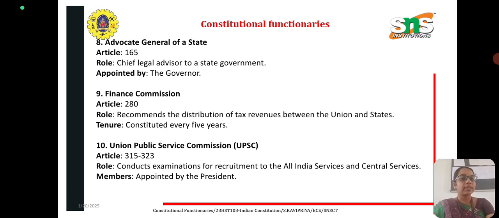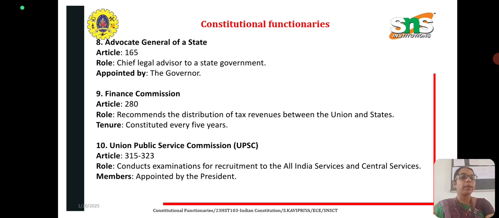And next is the Finance Commission, Article 280. The role is to recommend the distribution of tax revenues between the Union and the states. As for tenure, the Finance Commission is constituted every 5 years.